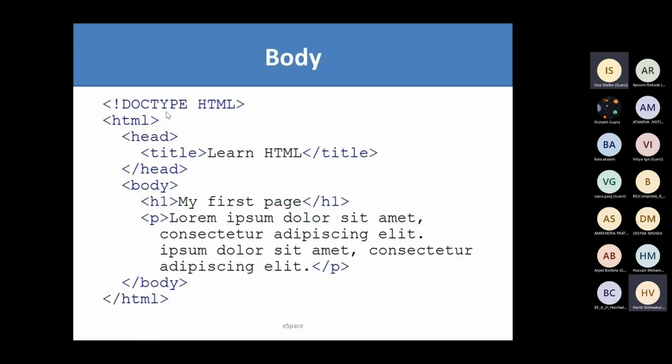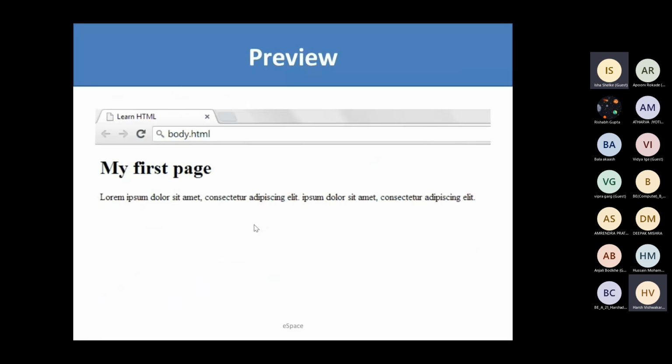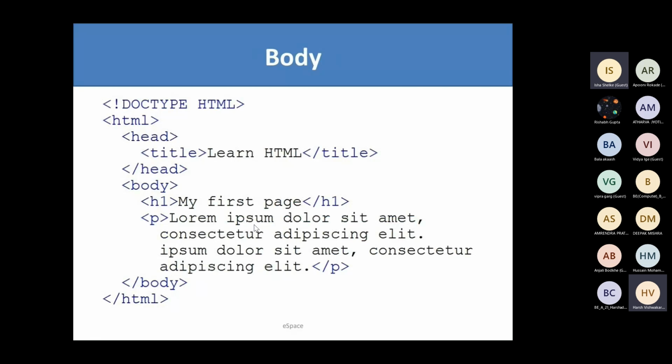Okay, moving forward, the body tag. Anything we want to display on our page is used inside our body tag. So if we want to display some text, just forget what these H1 and P are, anything we want to display we will put inside a body tag. As we have seen, there is some H1 tag. What is the H1 tag? We will look at it afterward. Moving on, we can see that there is an H1 and a P tag. So it will look like this. The main concept behind this is whatever we want to display, we put it inside a body tag.